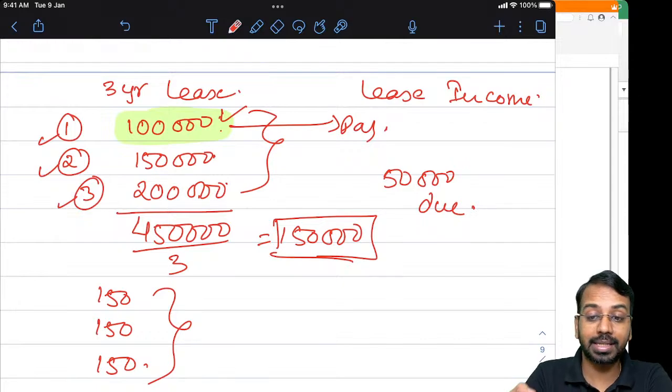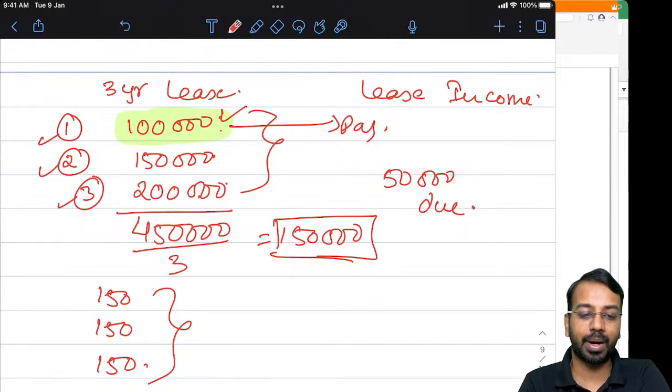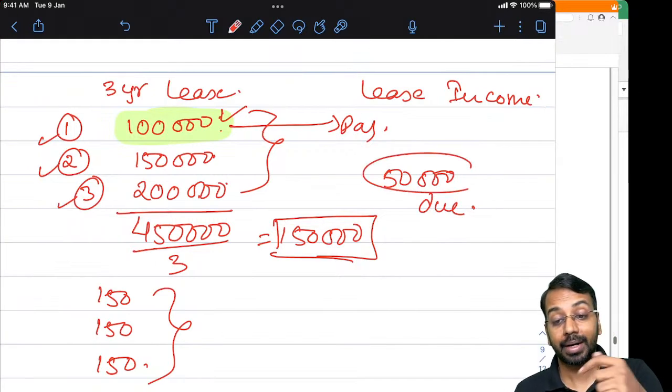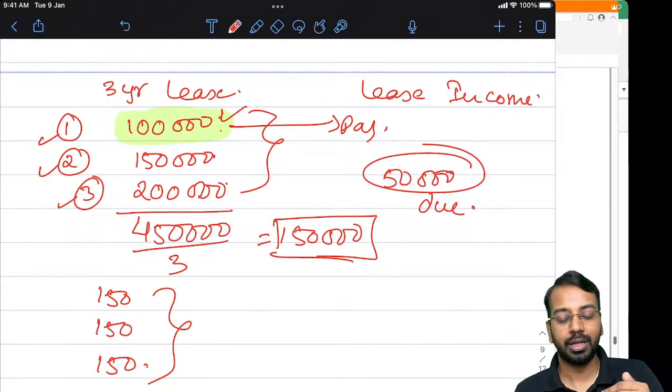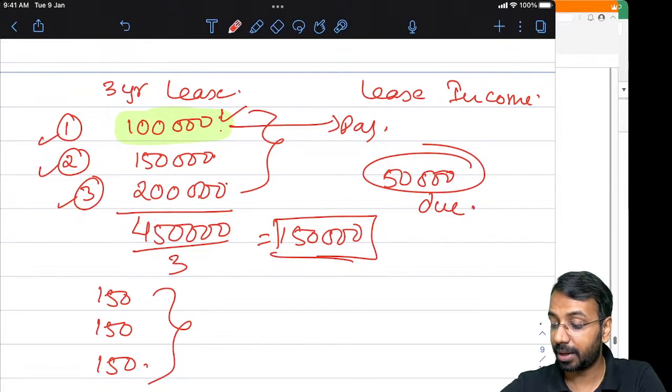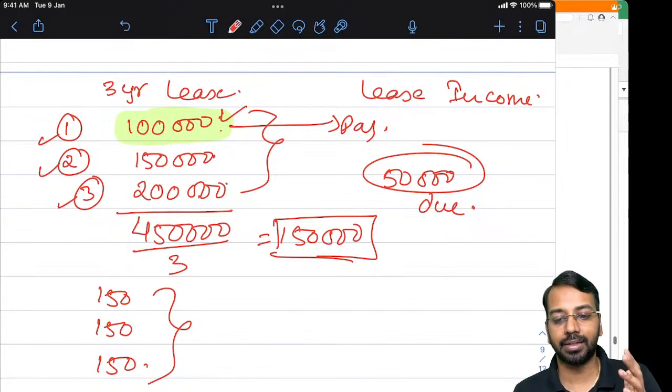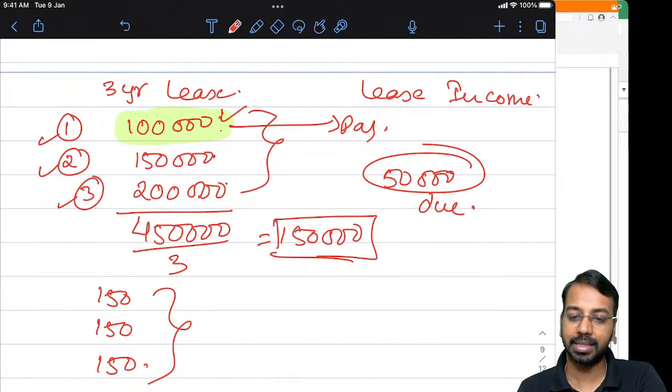Whatever amount the lessor has to receive, he will include as a part of lease receivable when he does the accounting for it. So any prepayment or accrual, you will adjust it towards the new lease activity. For example, this 50,000, whenever it becomes due, automatically gets captured into your calculation of lease receivable. Sometimes it may be excess payment, maybe there is a prepayment. Prepayment will be treated as if you have already received that payment, and accordingly adjust the lease accounting or lease receivable.